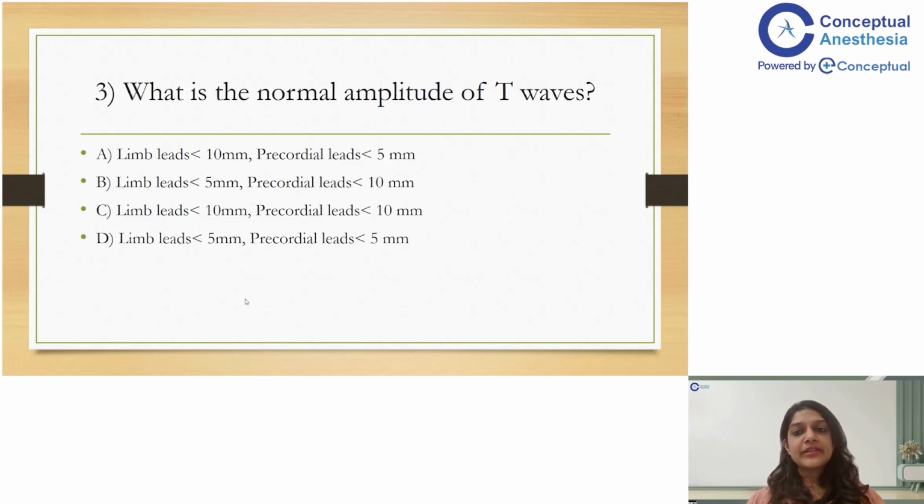What is the normal amplitude of the T waves? We are talking here about the T waves. This is a one-liner, and remember the correct answer here is option B. That is, in limb leads, the normal amplitude of the T waves is less than 5 millimeters, and in precordial leads, it is less than 10 millimeters.